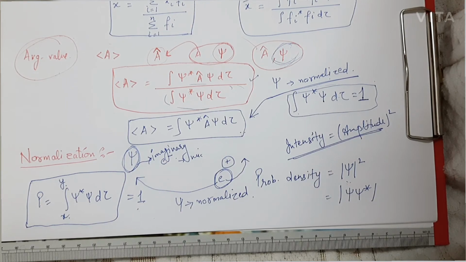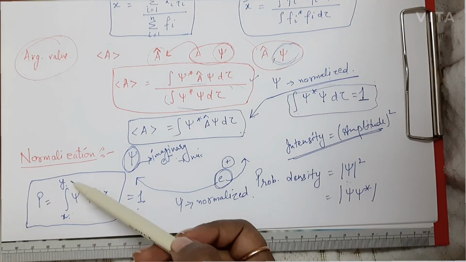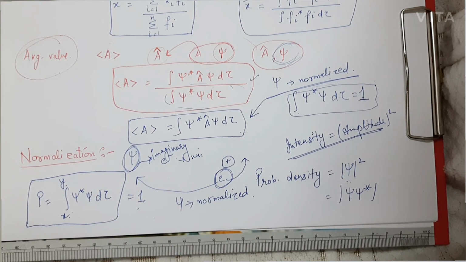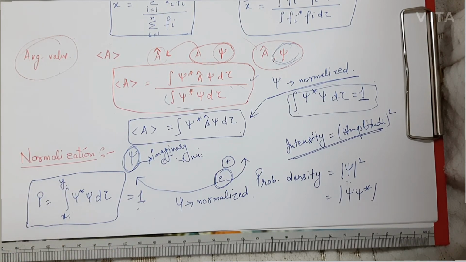That means in the region from x to y, you are going to find that electron somewhere. That is, it is sure shot that the electron is present in that region from x to y. So the wave function that is normalized tells you that from region x to y you are going to find the electron somewhere. So this is the concept of normalization: when this overall value comes out to be equal to 1, the wave function is normalized.